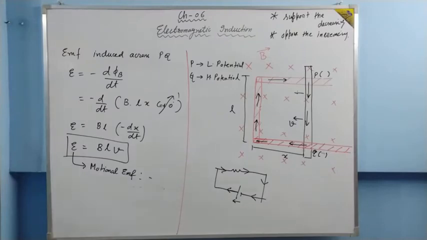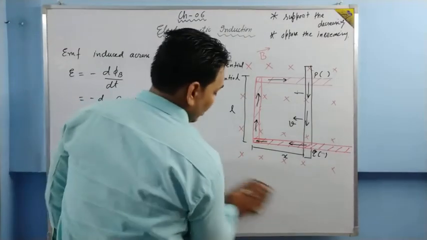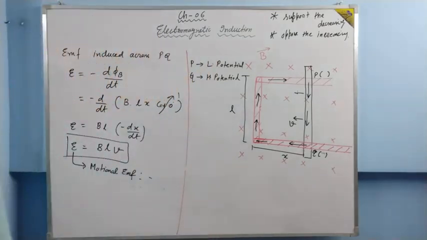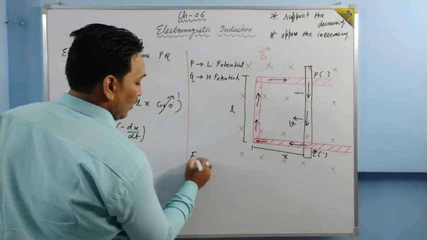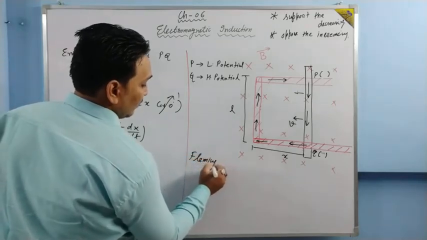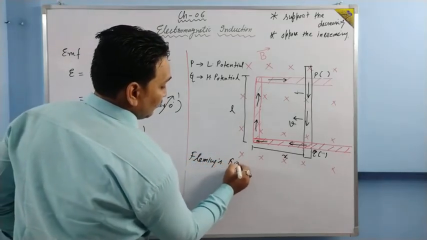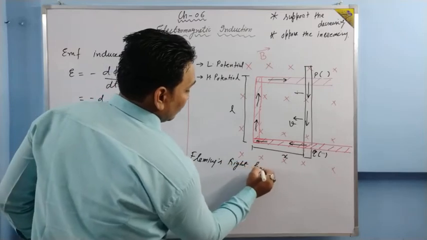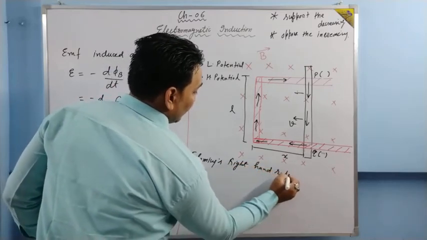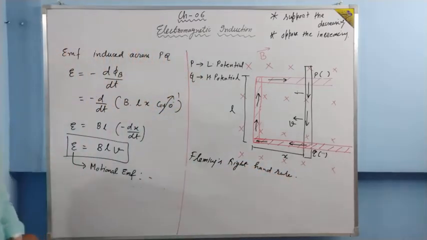Now from here we have a particular method to find the direction of induced current, and that method is called Fleming's right hand rule. You must have studied this in your class 10th also.